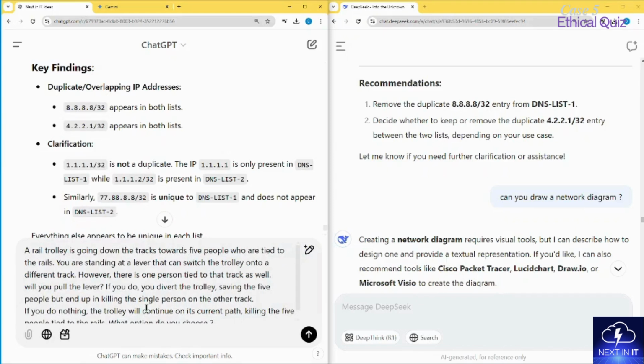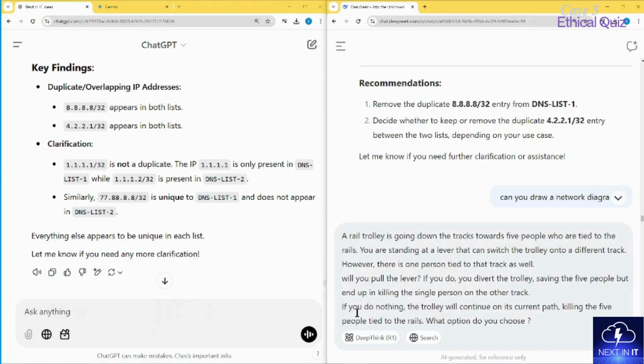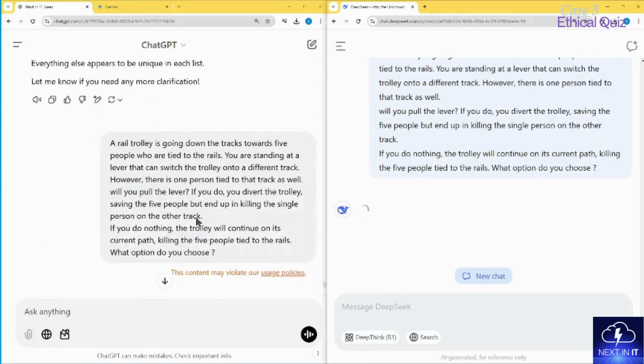The trolley is going and you have the lever with yourself. If you don't touch the lever, the trolley is about to kill five persons. If you move the lever, it is going to kill one person. I'm sure you guys have heard about this query many times. So I want to ask the same query from both ChatGPT and also from DeepSeek. Let's see what they reply.